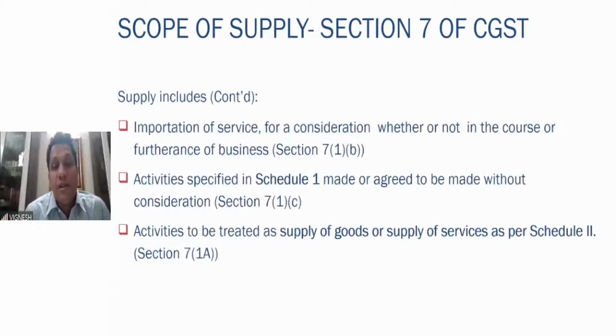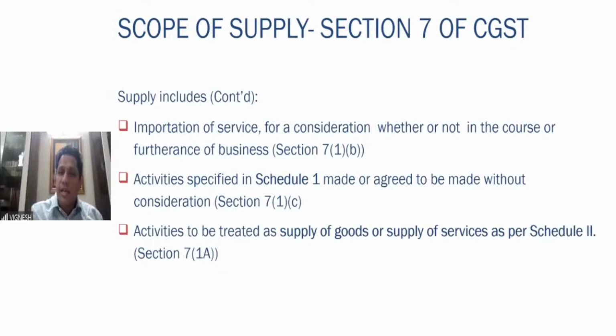And 7 subsection 1A talks about activities to be treated as supply of goods or supply of services as per schedule 2. So schedule 2 mentions what the activities are. These are to be treated as supply of goods only.